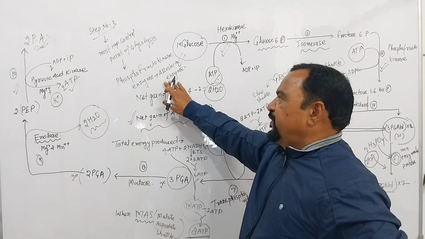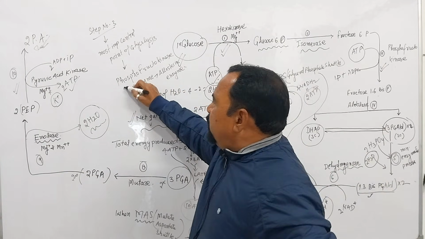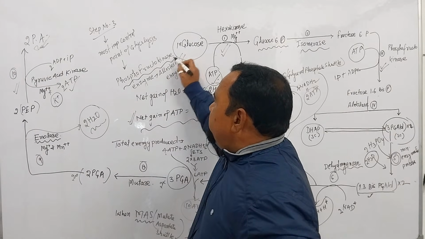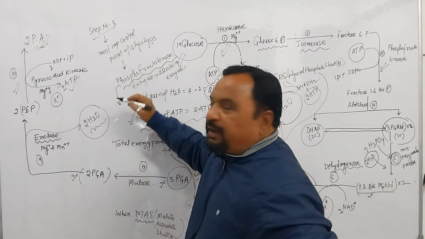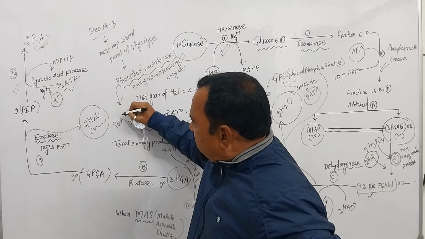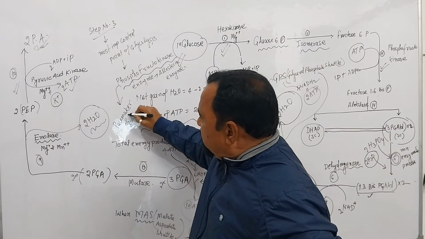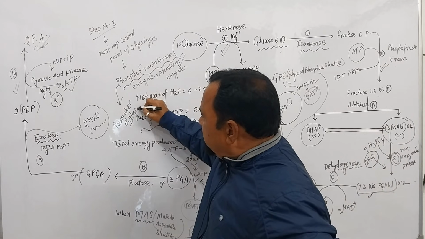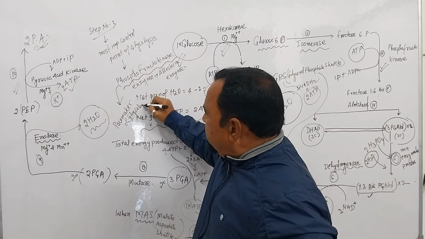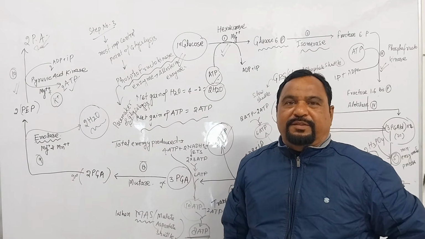It is known as an allosteric enzyme. That's why phosphofructokinase enzyme is known as the pacemaker of glycolysis. Understood? It's the whole soul of glycolysis. Thank you very much.